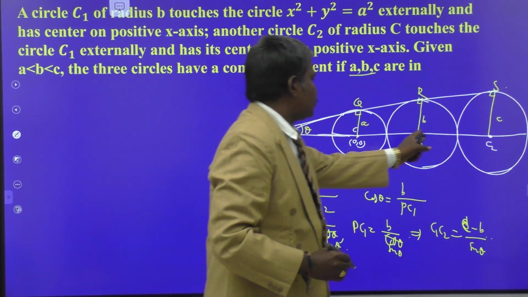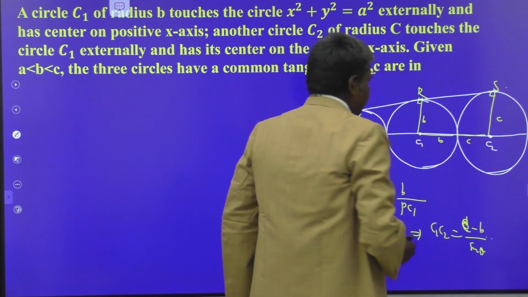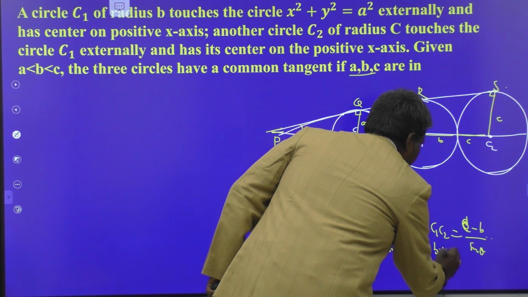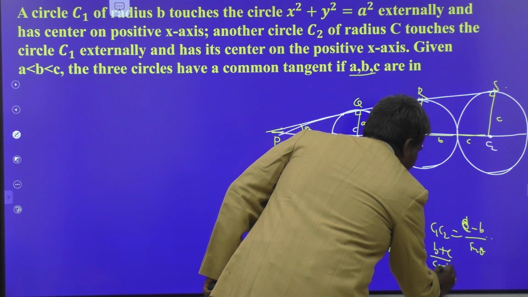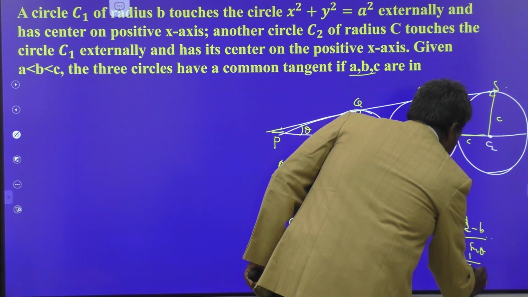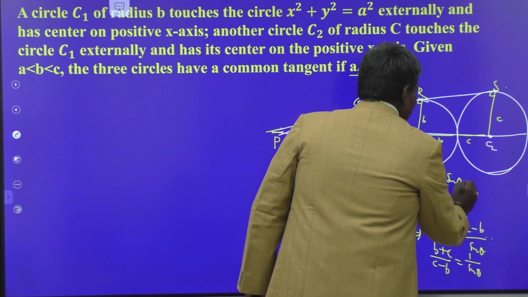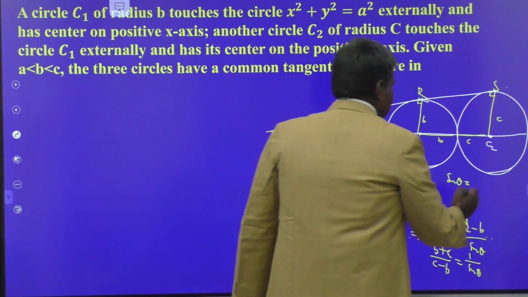But what is your C1 C2, my dears? This is nothing but B plus C. This is B units, this is C units, B plus C. Therefore, B plus C by C minus B is equal to what? 1 by sin theta. From that, can we calculate sin theta or not? So, we have sin theta is equal to C minus B by C plus B.